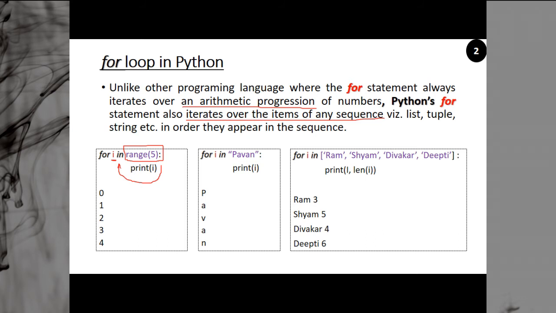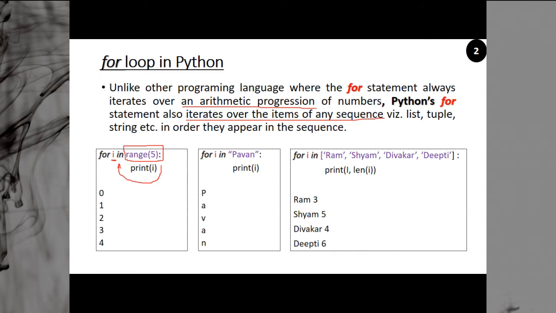So here we are printing i, the value of i. I is initially 0, then becomes 1, 2, 3, 4. When it becomes 5, you exit. Similarly, here i is first capital P, then A, then V, then A, then N, and then i becomes none and you exit.